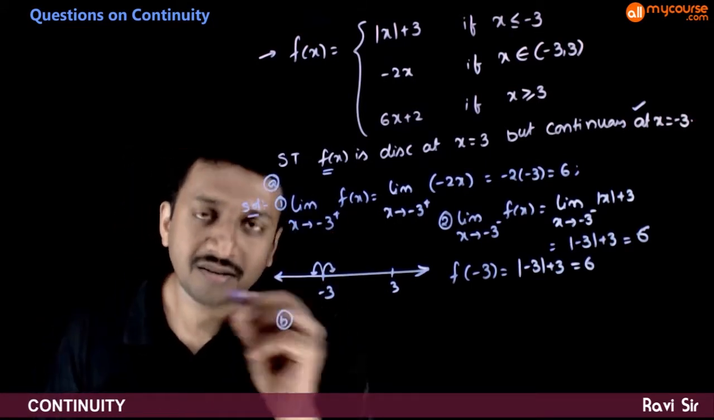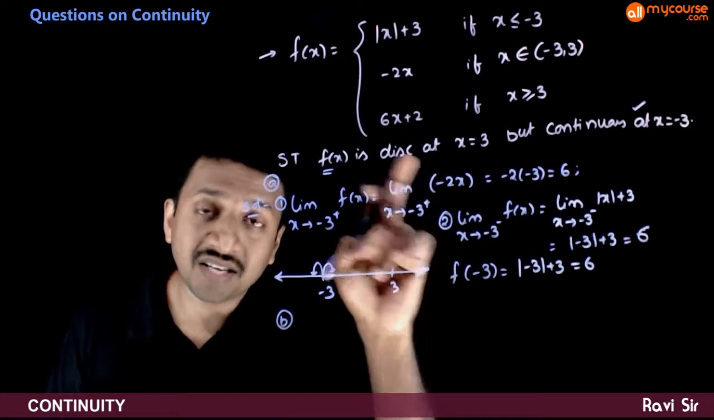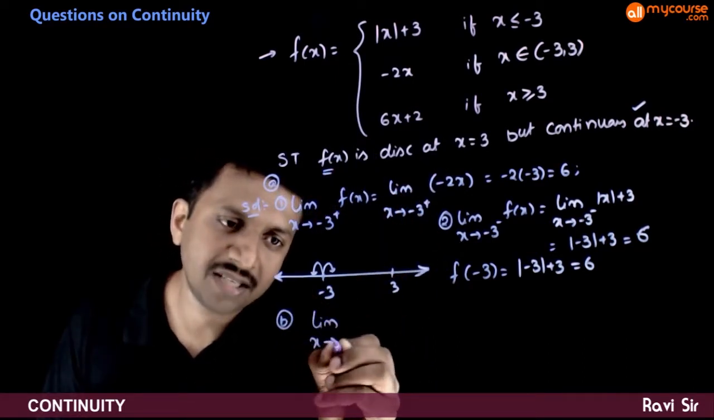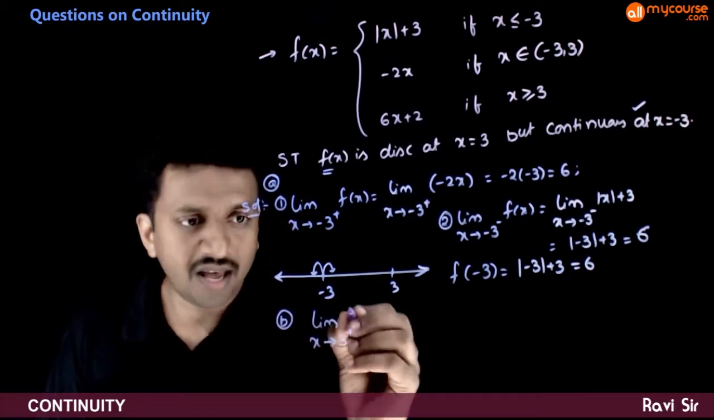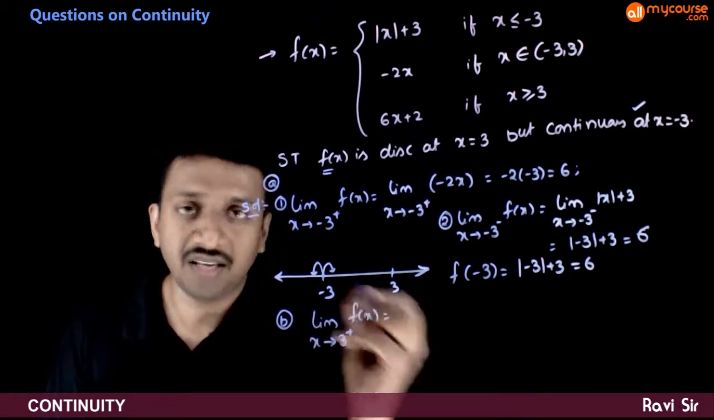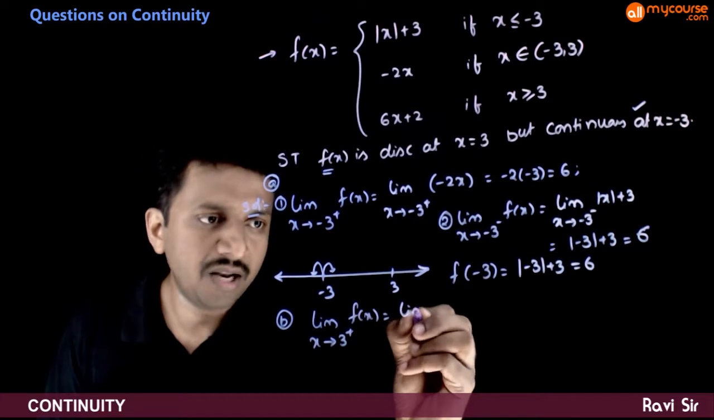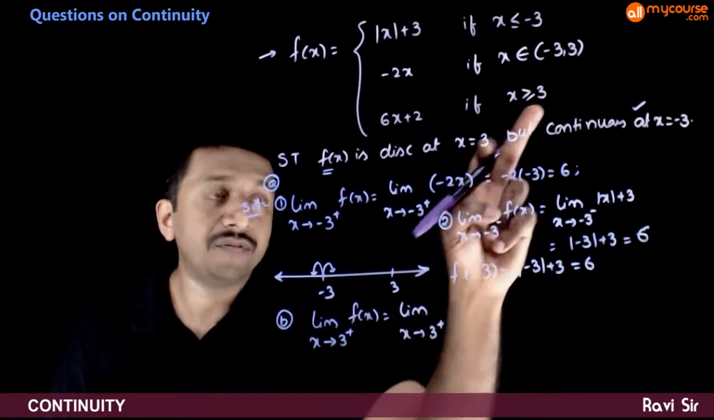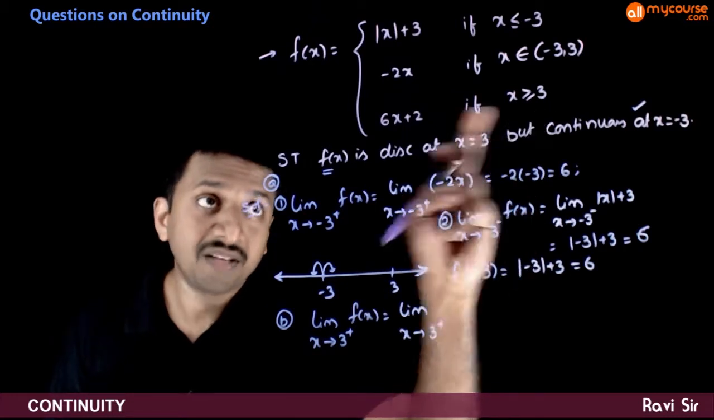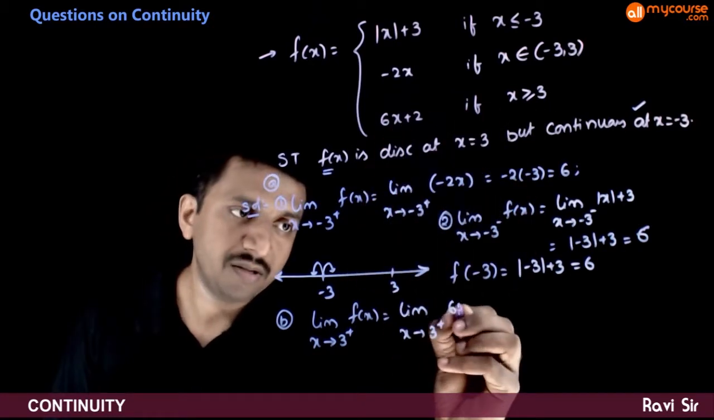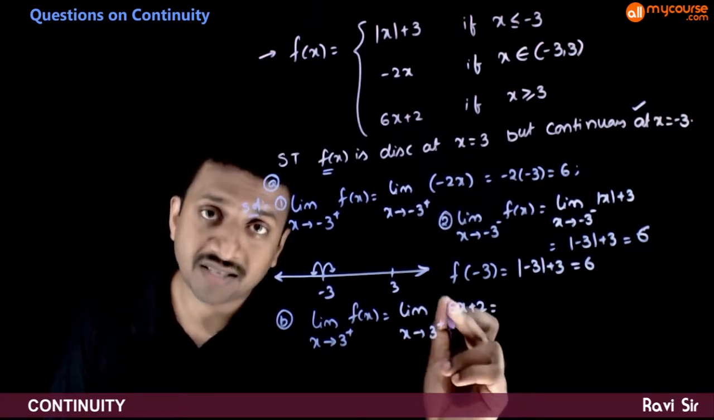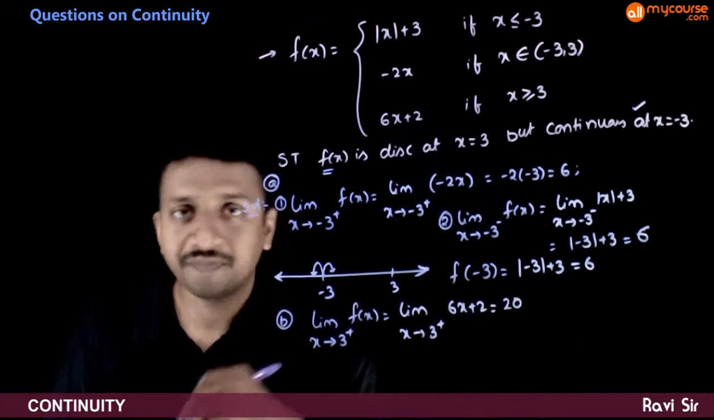So next, let us see the continuity at x is equal to 3. So limit x tends to 3 plus f of x is equal to, in the right neighborhood of 3, that is greater than 3, the function is 6x plus 2. On direct substitution you get 6 into 3 plus 2, which is 20.